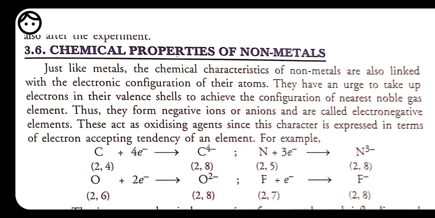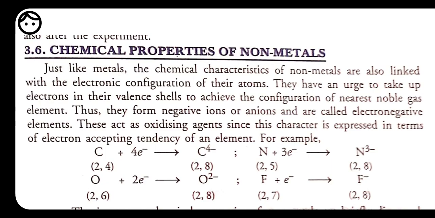When we see the electronic configuration of carbon, it has 4 electrons in its outermost shell. To attain stability or to get noble gas configuration, carbon needs to take 4 more electrons. So either carbon can lose 4 or carbon can gain 4. But the ability of carbon is not that much that it can lose 4 or gain 4. That's why carbon is going to share its 4 electrons to become stable.